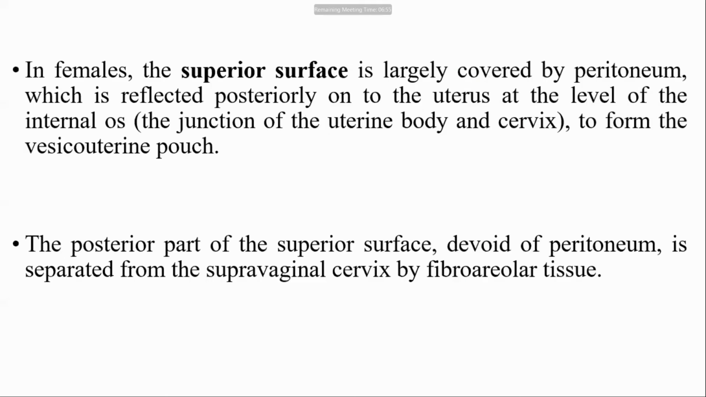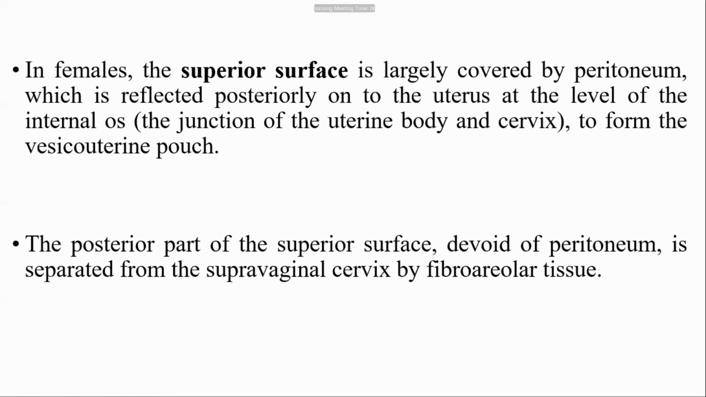In the female, the superior surface is largely covered by peritoneum, which is reflected posteriorly onto the uterus at the level of the internal os. Internal os means the junction of the uterine body and cervix, forming the vesico-uterine pouch. Vesico means urinary bladder, uterine means uterus. So between the uterus and urinary bladder there is a folding of peritoneum known as the vesico-uterine pouch.